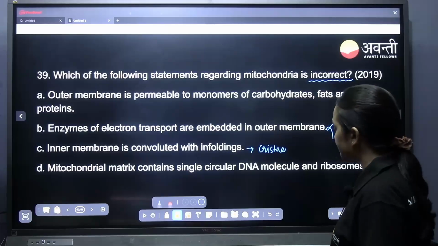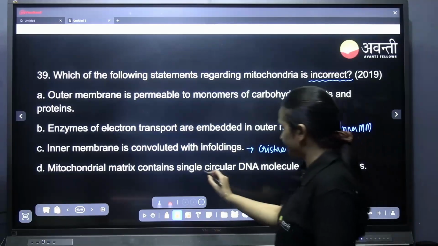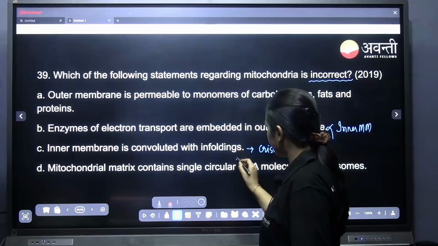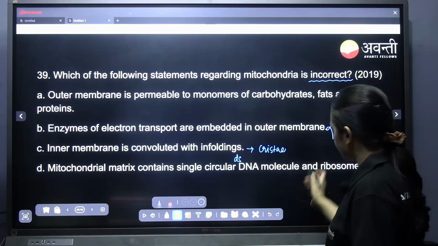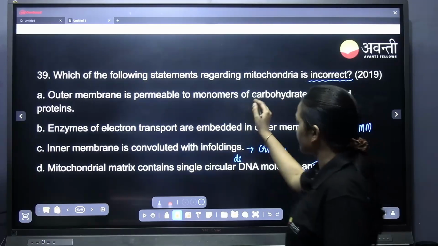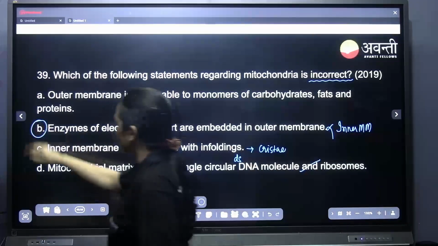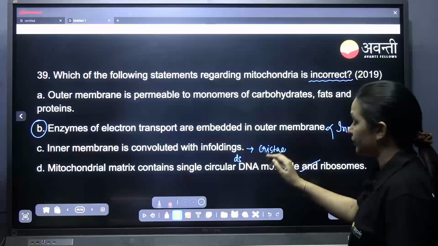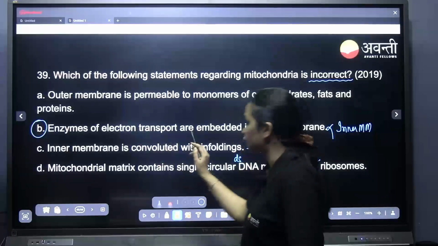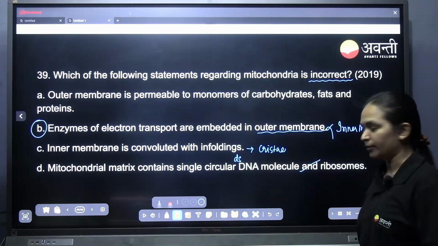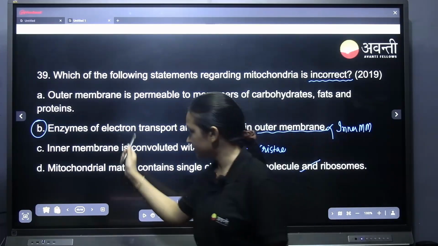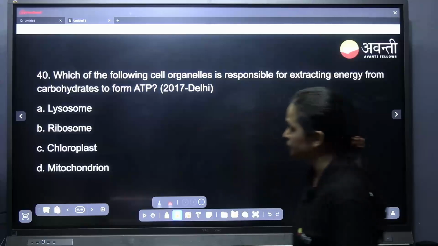Mitochondrial matrix contains single circular DNA. Yes, it is a single circular, double stranded DNA molecule, and ribosomes. Yes, it does have. So this is also correct, which means B is the right answer. This statement is wrong because it is the inner mitochondrial membrane that has the ETC enzymes.